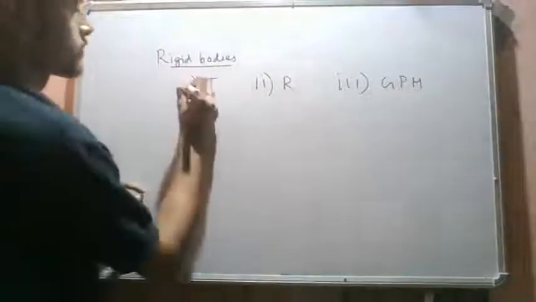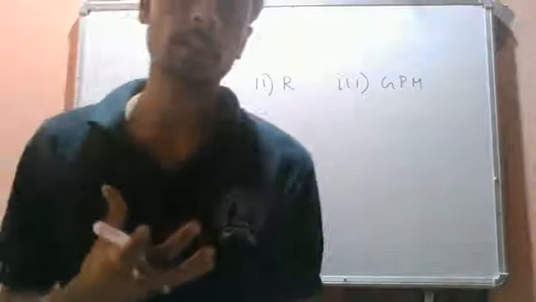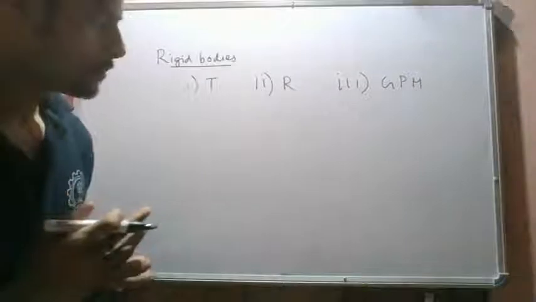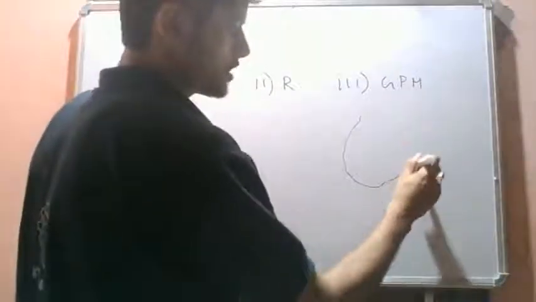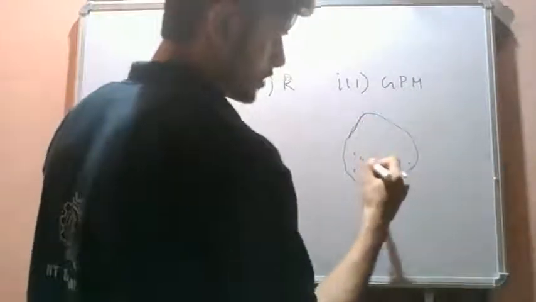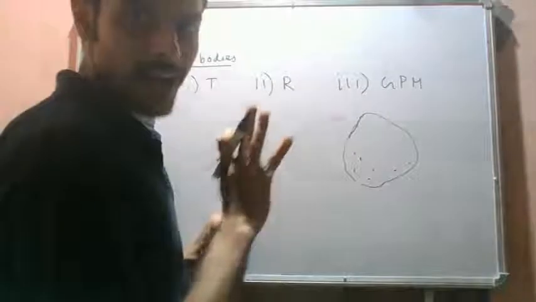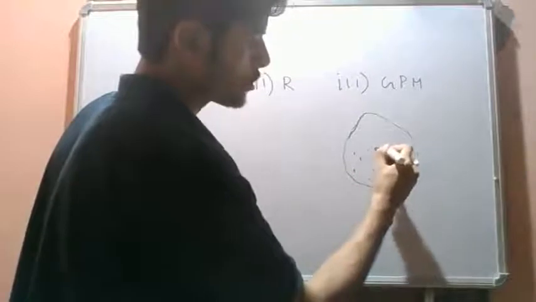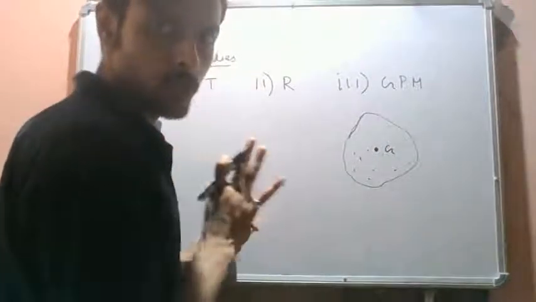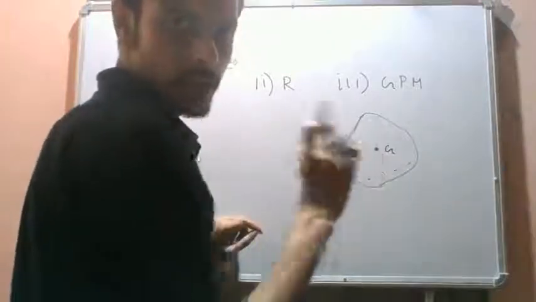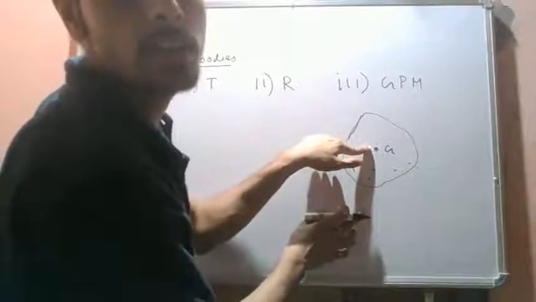Okay, so now you see the potential energy that we have discussed for particles. Now we will consider it for rigid bodies, right? The expression remains the same, but let's say this is a rigid body. This rigid body will have an infinite number of particles, right? So the total mass of this rigid body can be assumed to be concentrated at one point. This is called the center of mass, right? So while we write down the potential energy, we will write the mass of the rigid body times the vertical height. The vertical height we will consider for the center of mass.